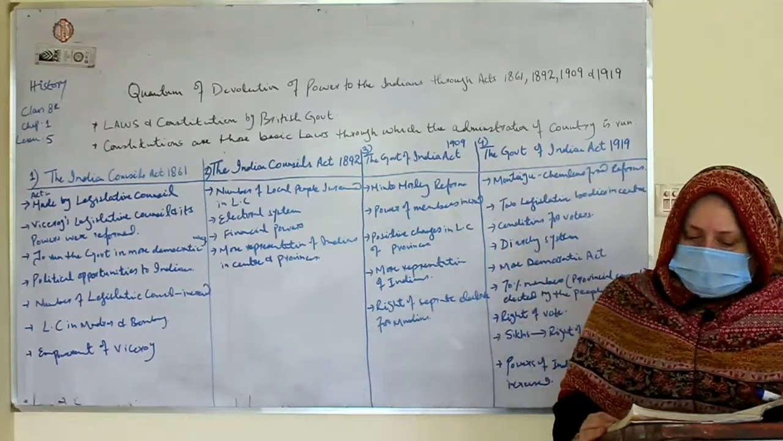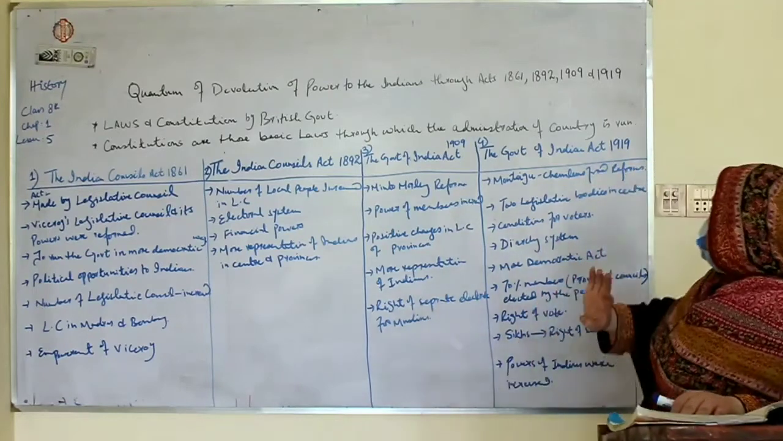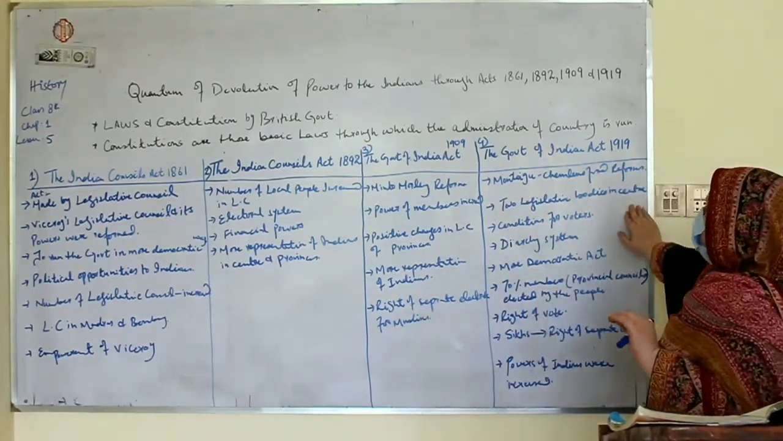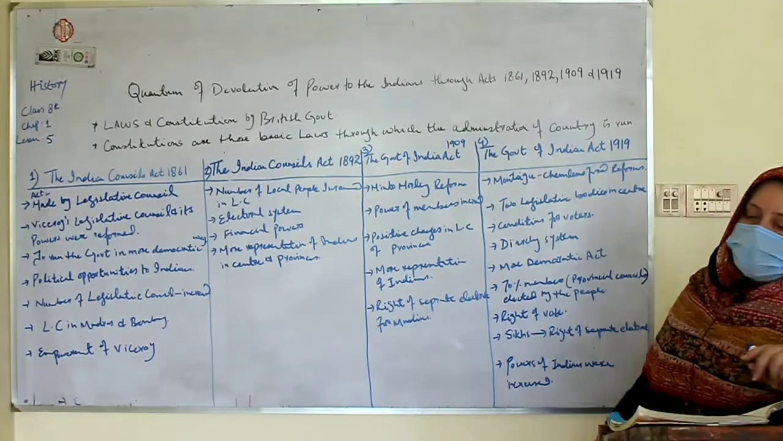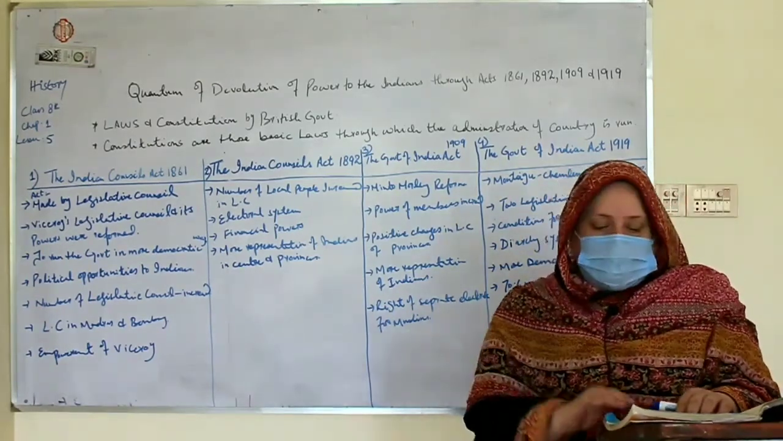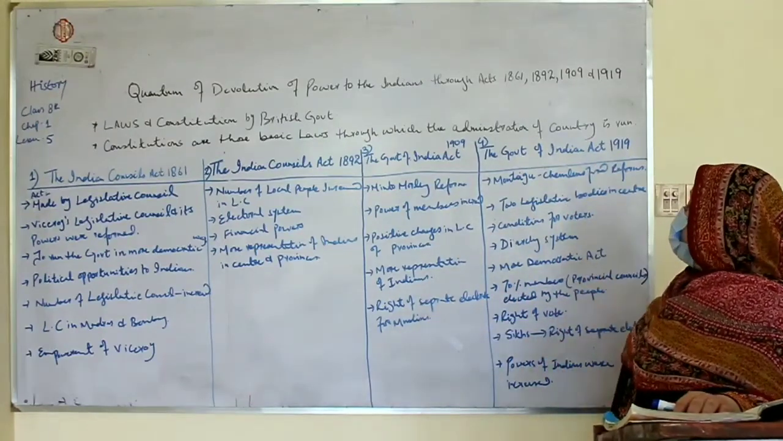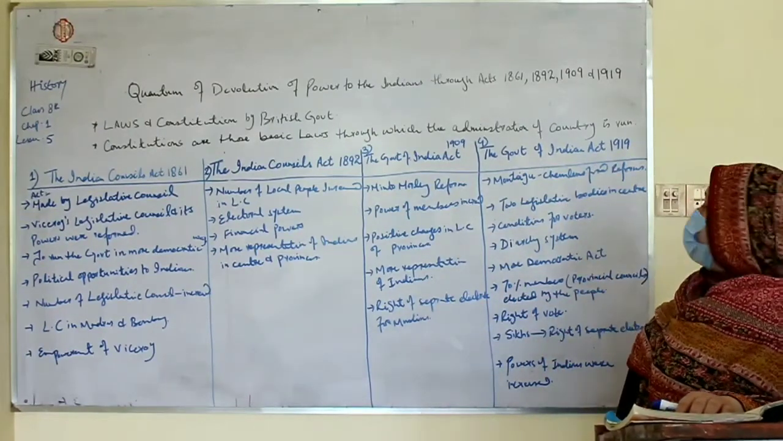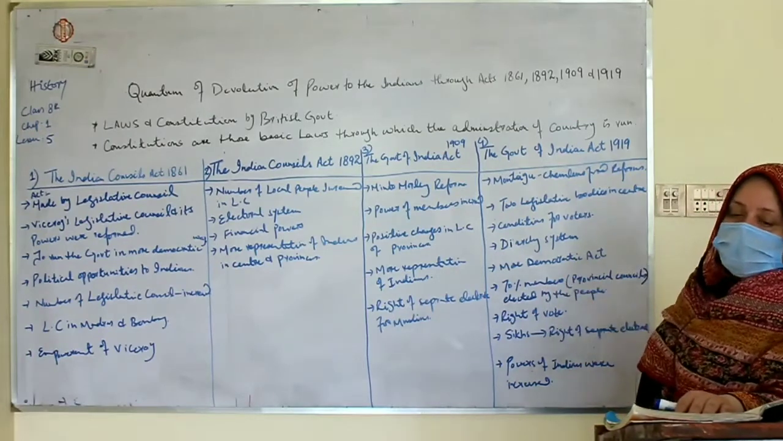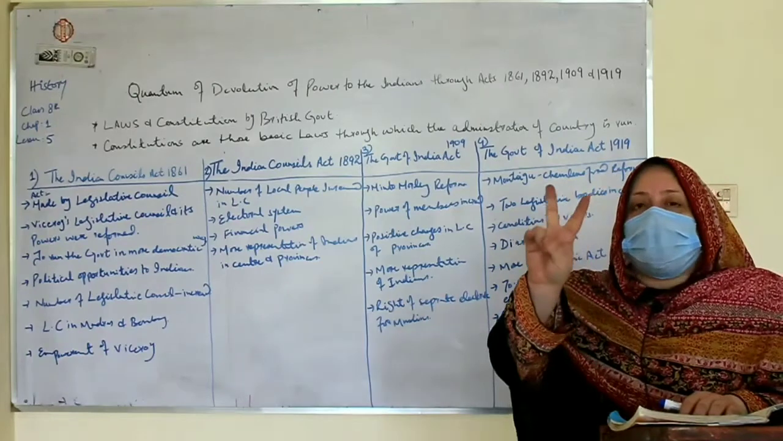So the two legislative bodies in the center were established, and some members were elected and some were nominated. And there were also some conditions for the voters. And then the most important thing, the diarchy system. What is the diarchy system? It is government by two independent authorities.